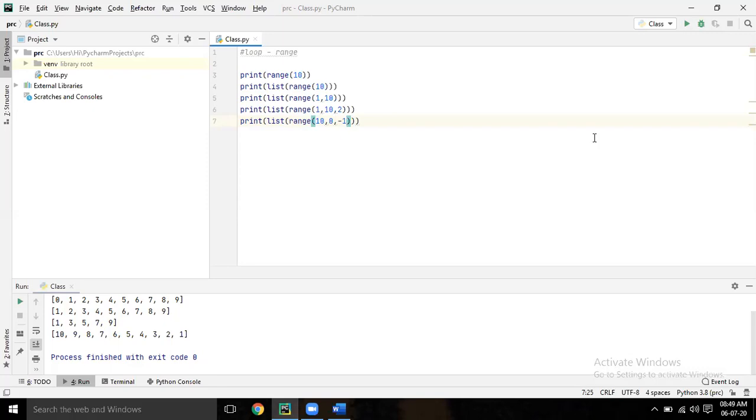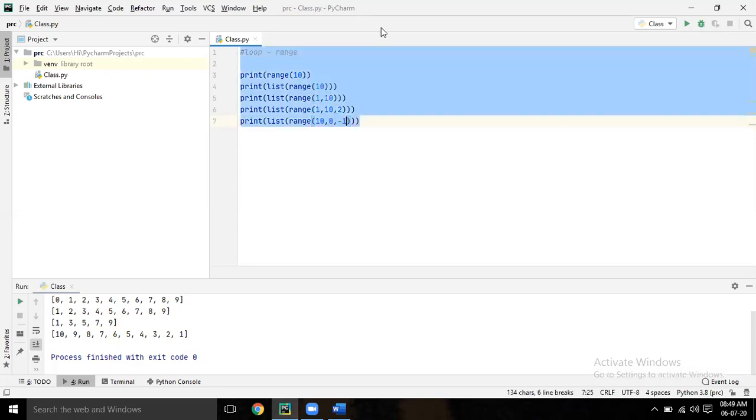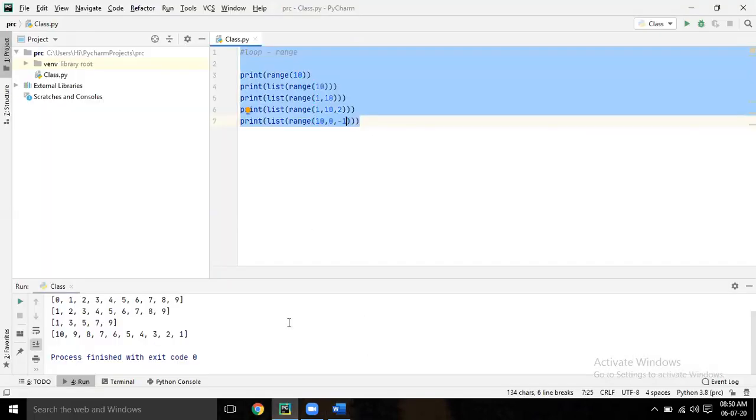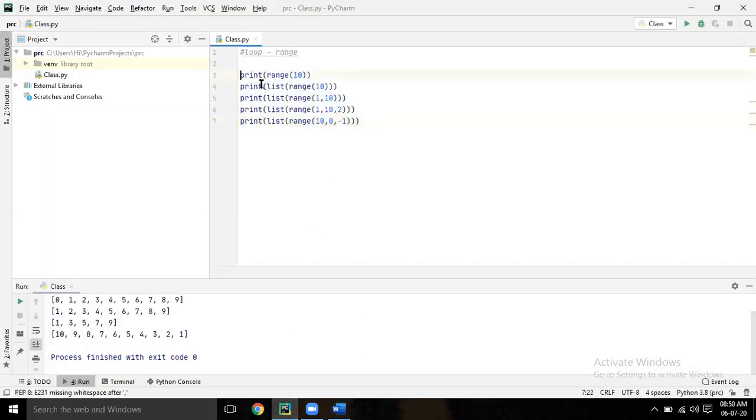Now let's come to the loop. In loop, as I told you, it will iterate the things for how many times you want. So there are basically while loop and for loop. So first let's go to the while loop. So what is while loop?